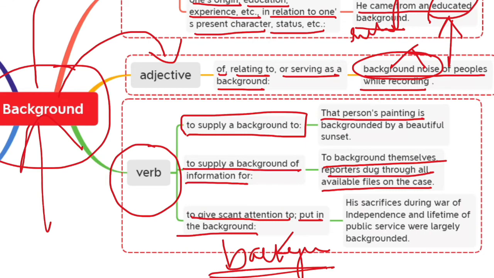Let us see this example. His sacrifices during the war of independence and lifetime of public service were largely backgrounded.